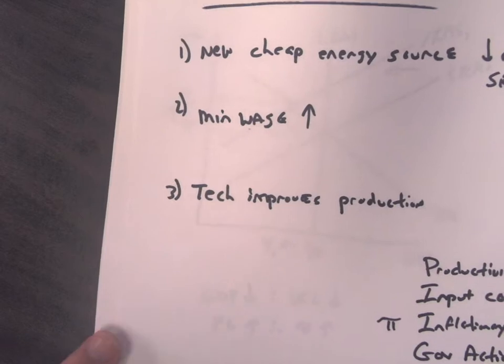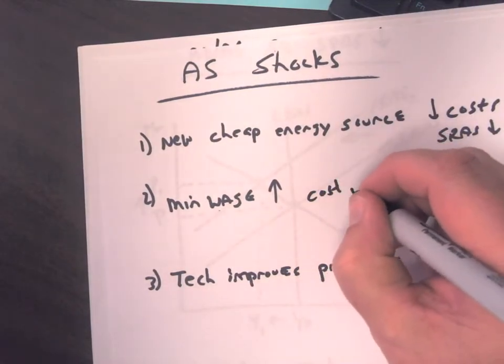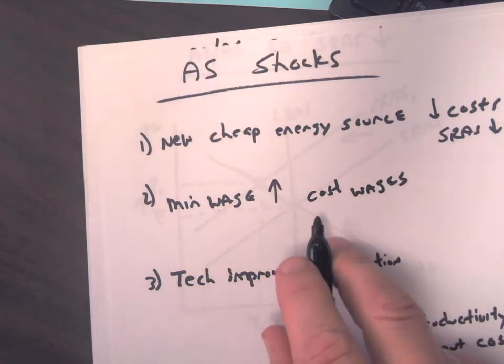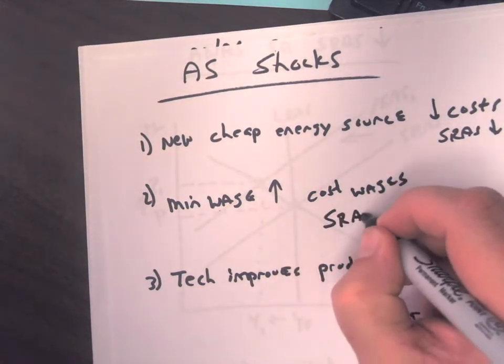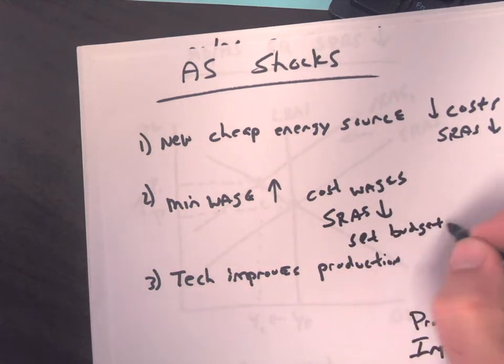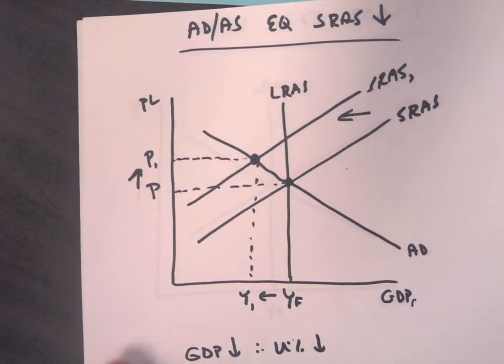What if minimum wage increases? Well, that is also a cost to a business, and that's going to be wages. So if wages go up, then our supply will go down because we have a set budget. So we'd have the same exact thing happen. We'd decrease that to the left.